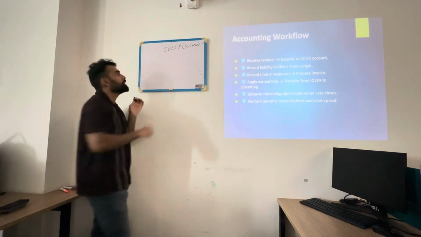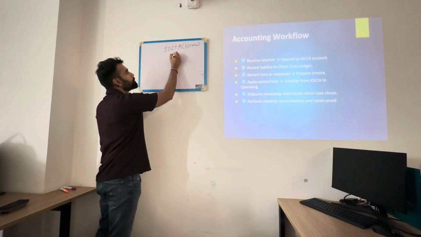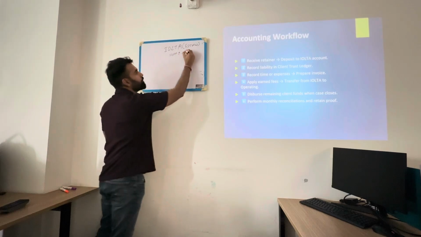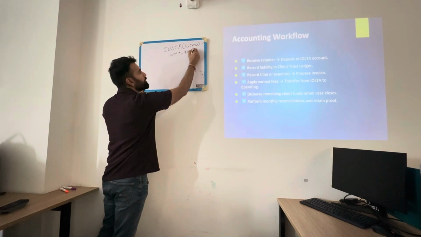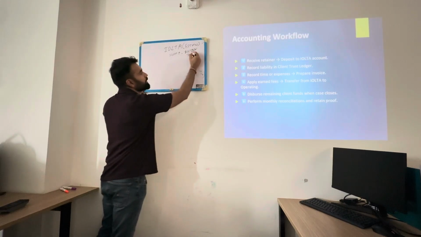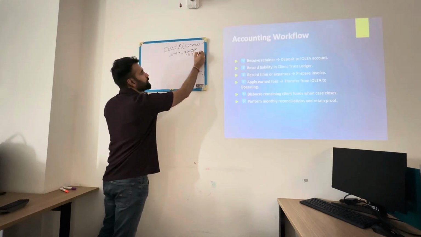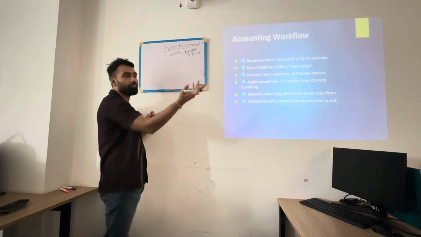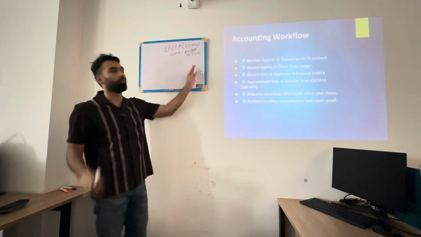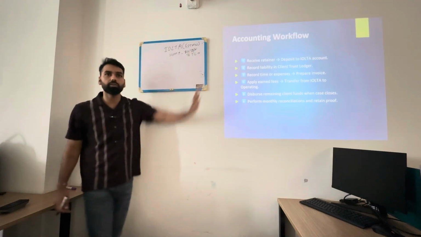Okay. So let's again go through the whole transaction, and we'll see how it will impact my balance sheet and P&L. So we got $50,000 in the bank. What we did is, the IOLTA gets debited, and then the trust liability account gets credited. You can name it whatever you want, some say trust liability, trust funds liability, whatever account you want to use. So this would be the first journal entry.